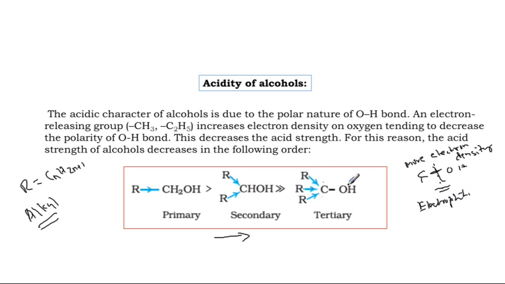Tertiary alcohol is an excellent electrophile. Secondary alcohol, a moderate electrophile. Primary alcohol has the least electrophile character, and at the same time more nucleophile character. More nucleophile character means the cleavage occurs between O and H. Here more, here less. That's why primary alcohol shows more acidic character than secondary and then tertiary. Very, very important.